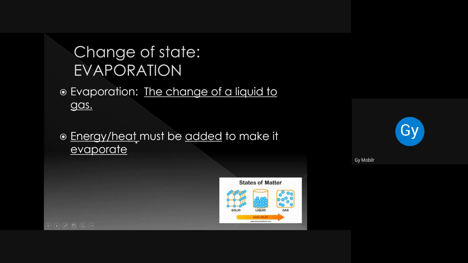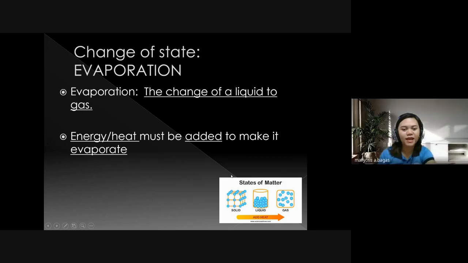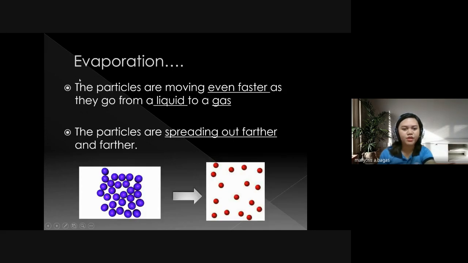Energy or heat must be added to make it evaporate. Okay, so again, you need to add heat energy to the liquid so that it will turn into gas. Evaporation.